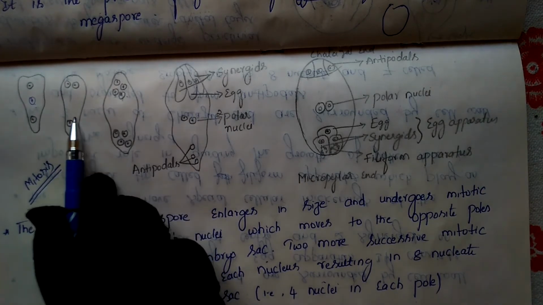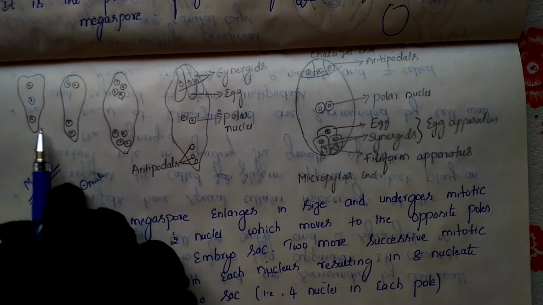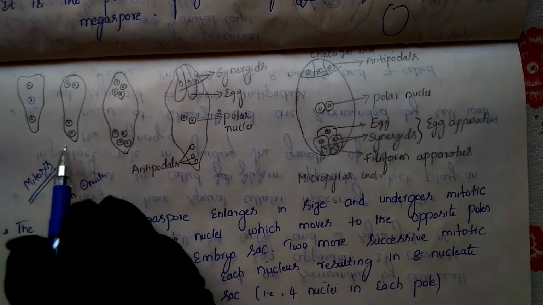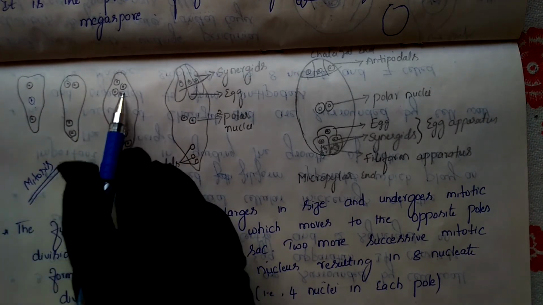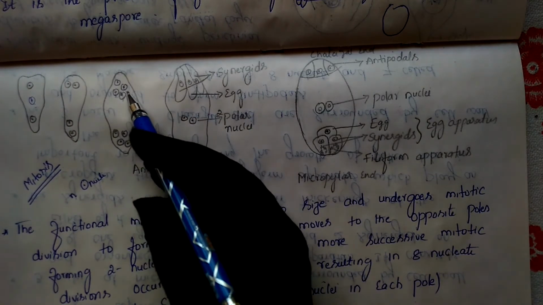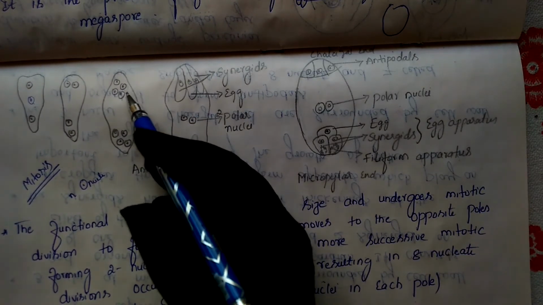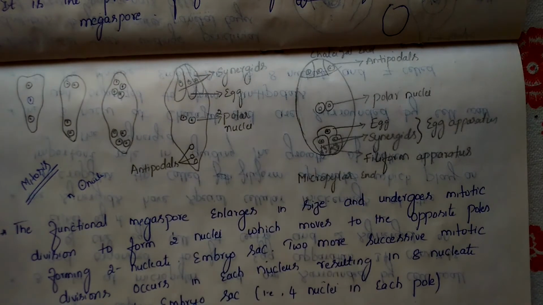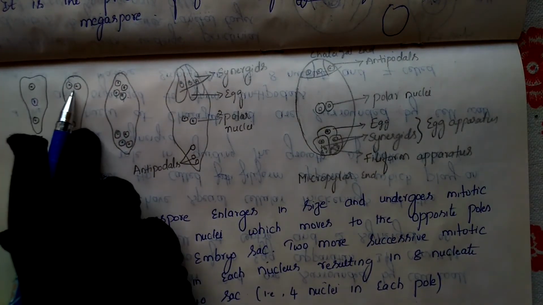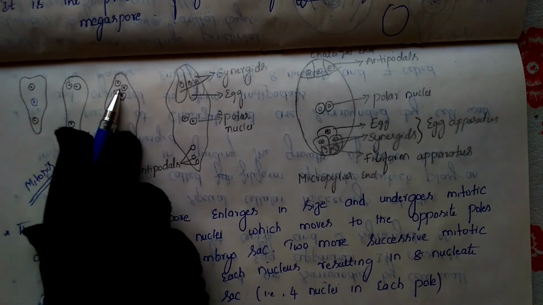Again it will repeat in the same manner. Those 2 go through division a second time. Now finally what did we get? 2 to 4, 4 to 8. So again, a third time, it divides. Finally we get 4 nuclei here and 4 nuclei here. Understand? So one cell divides to produce 2, and now 2 cells divide to produce 4.